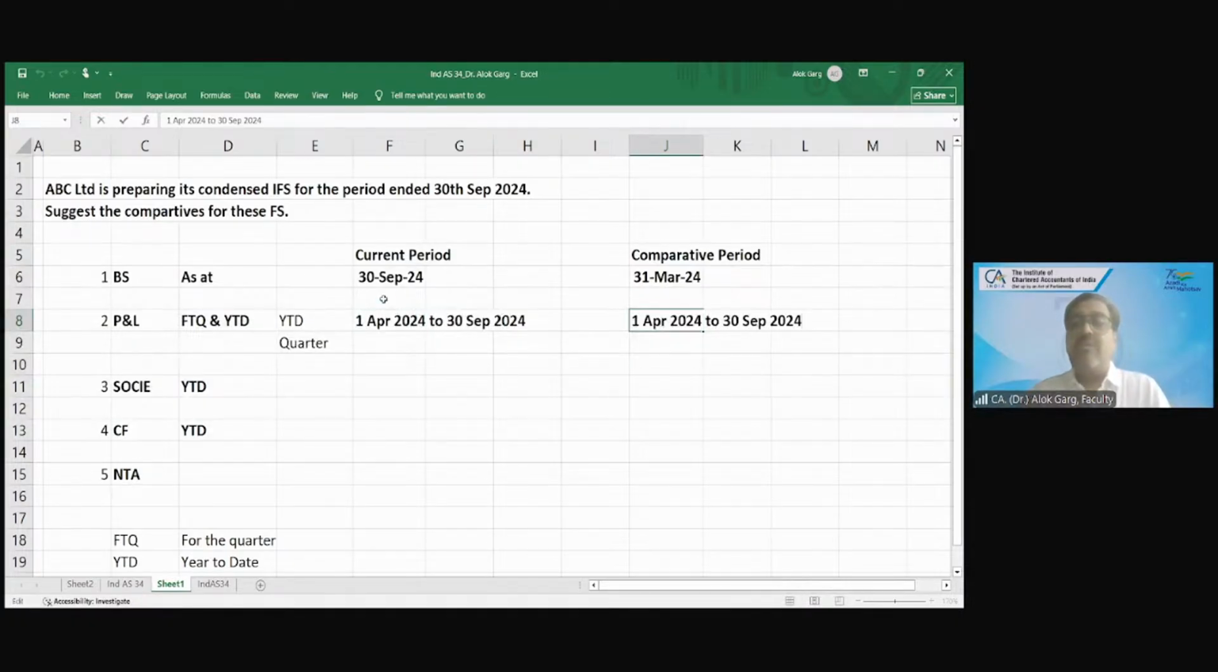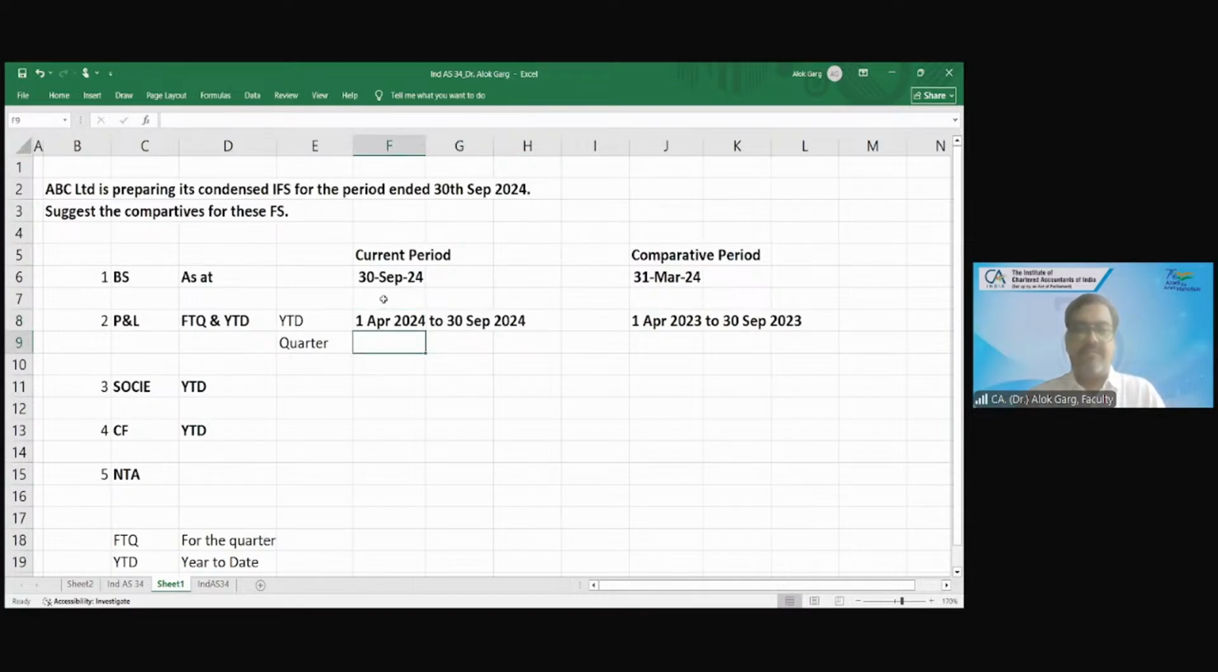Yes. So for P&L, you cannot take 1st April to 31st March, because that is a 12-month period and here it's a 6-month period. The 6-month period has to be compared with the 6-month corresponding period of last year. So 1st April 23 to 30th September 23. Okay, is that clear?